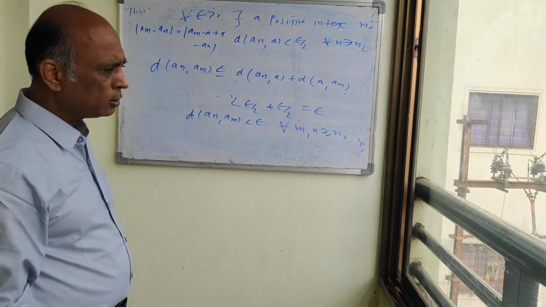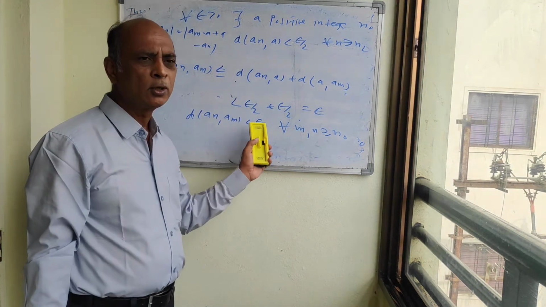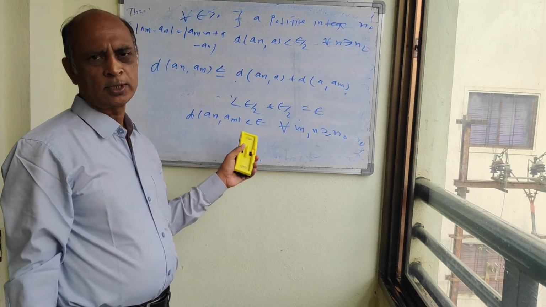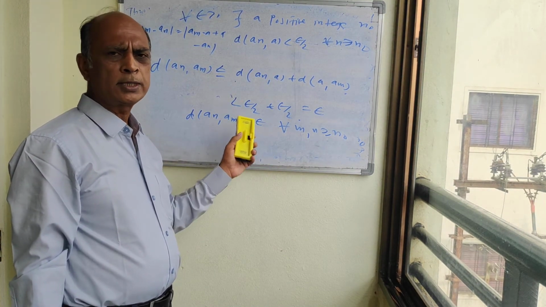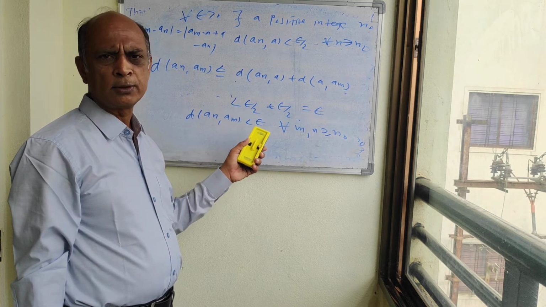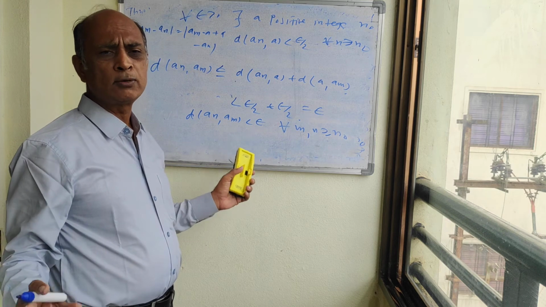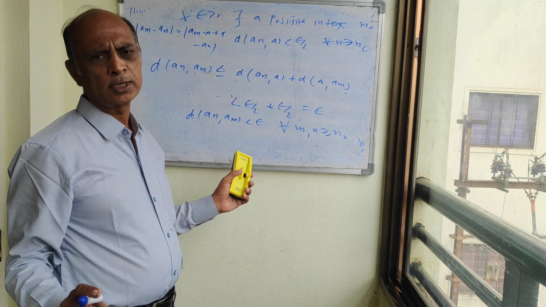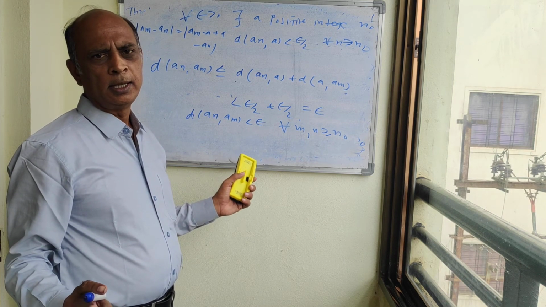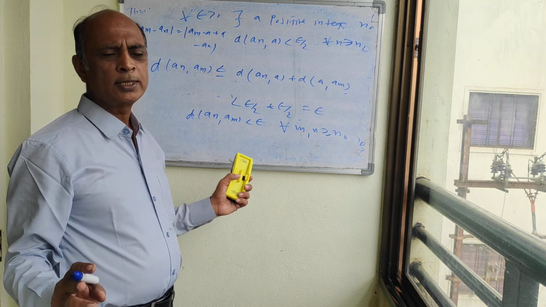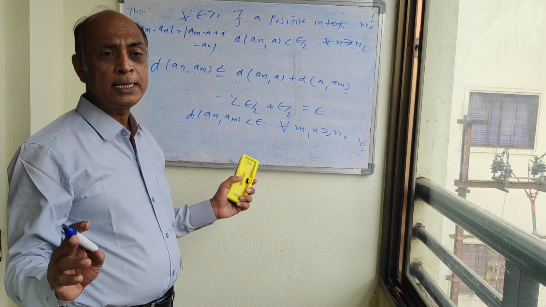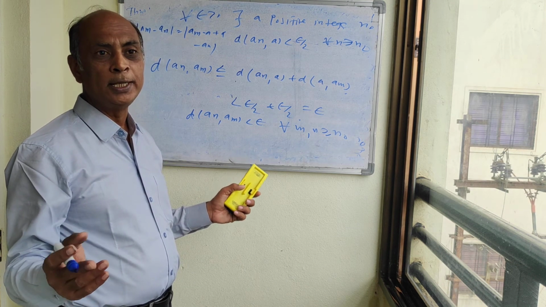Now one thing I have to mention here: its converse is not true. Of course, every convergent sequence is a Cauchy sequence, but it is not true that every Cauchy sequence is convergent. And if every Cauchy sequence is convergent, then the space is said to be complete.